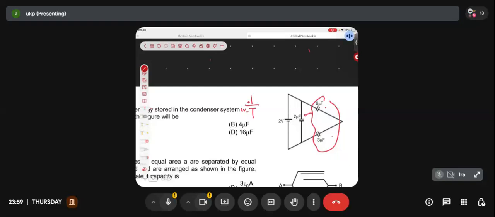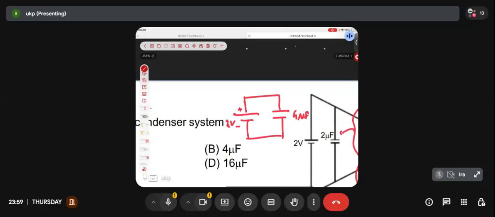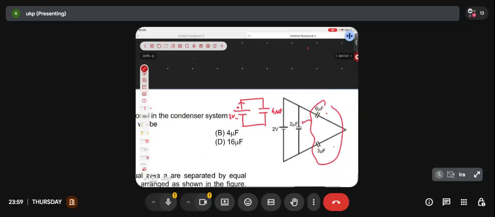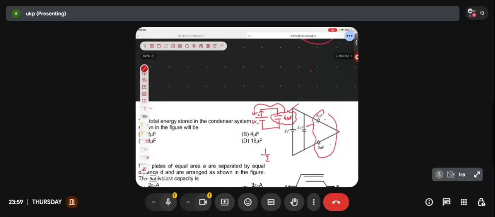इसके across में I have connected 4 microfarad. Babu, how much charge will be delivered by the positive terminal of the battery? Acha, instead just think in this fashion, the equivalent capacitance is of 4 microfarad. What is the potential across the equivalent capacitance? 2. So what will be the energy stored in the equivalent capacitor? Half into equivalent capacitance into V square.